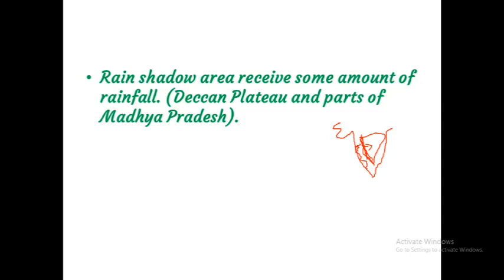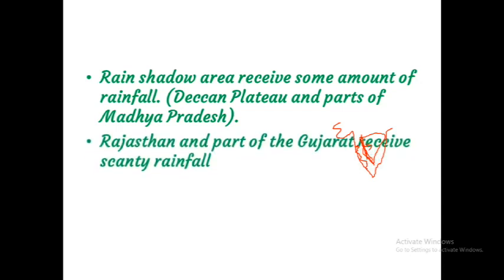Okay, which areas will come here? Deccan Plateau and a part of Madhya Pradesh. Part of Madhya Pradesh and Deccan Plateau receive some amount of rainfall. Rajasthan and part of Gujarat receive scanty rainfall. Rajasthan, already you know that the Thar desert is there. Okay, that part receives scanty rainfall, meaning very little rainfall.